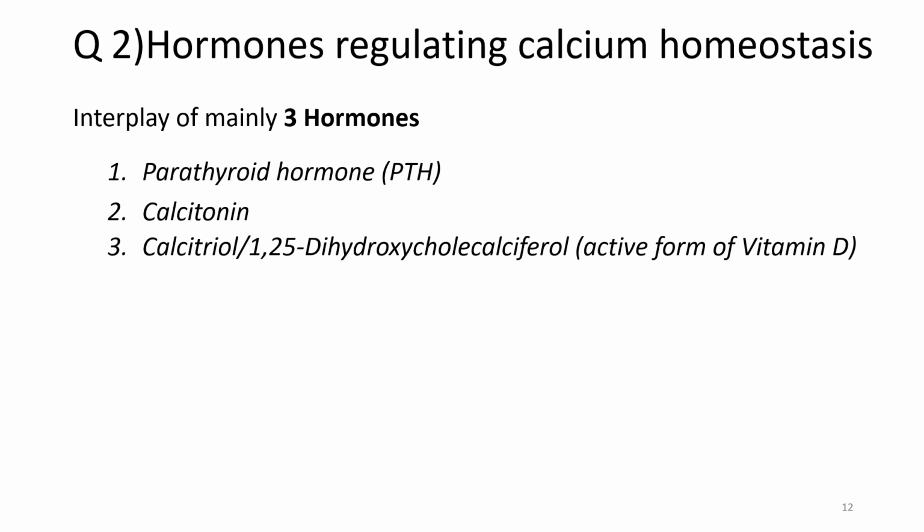Next question is to explain the hormones regulating calcium homeostasis. Now, calcium homeostasis is due to the interplay of mainly three hormones, that is the parathyroid hormone, calcitonin, and calcitriol, or 1,25-dihydroxycholecalciferol, which is the active form of vitamin D. And the target organs are the bone, kidney, and intestine. Now, we have already seen about the parathyroid hormone. Next, we will see about the calcitonin and the calcitriol.